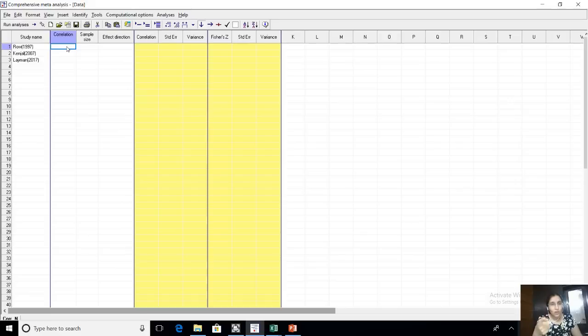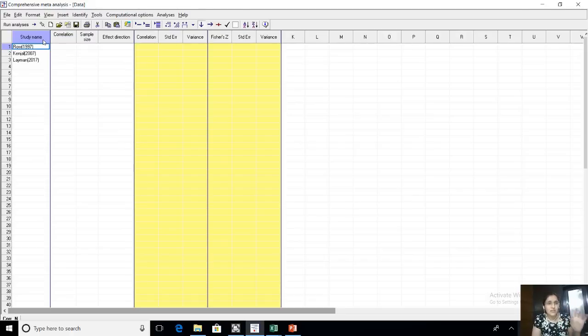And see, all those values that I told you in the PPT and I showed you the formula for: standard error, variance, Fisher Z. Remember, all these three values I showed you in the PPT, and I showed you the formula of how we will calculate. All these values are here and they will come as output. But let me complete my input. I promised you there will be only 3 columns, and there are only 3 columns.